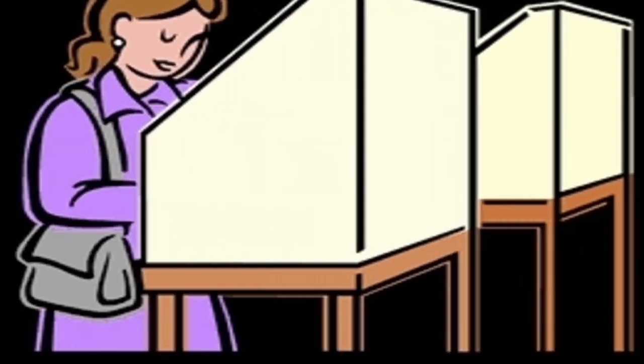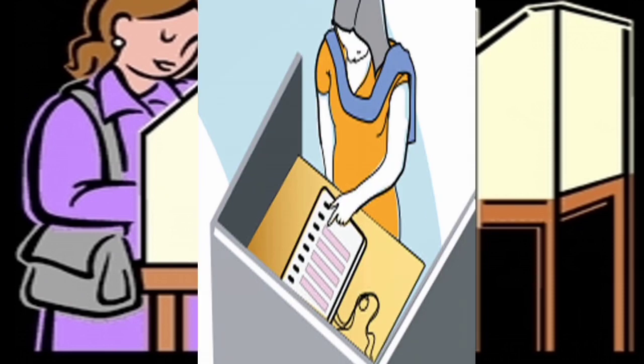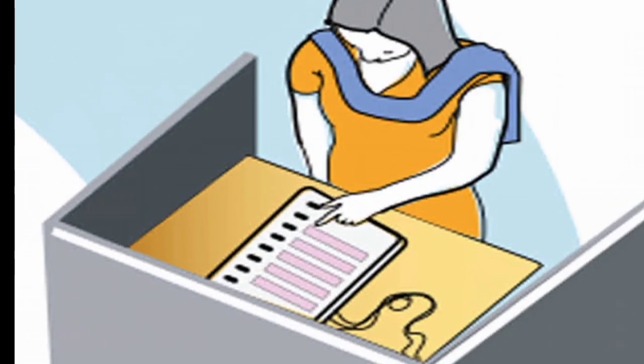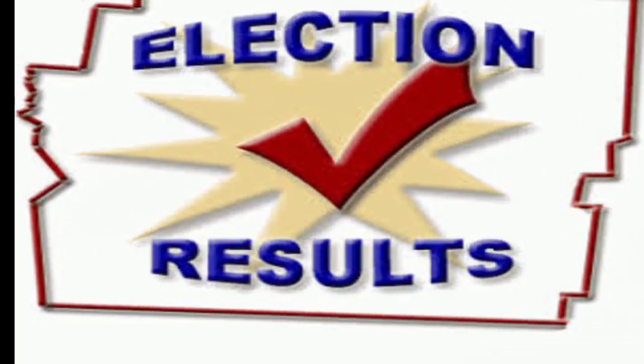Then the next process is the election day. The people who have completed the age of 18 can cast their vote. After that comes the election result, the announcement of the election result. In our case, we have taken two political parties as an example, political party A and political party B.